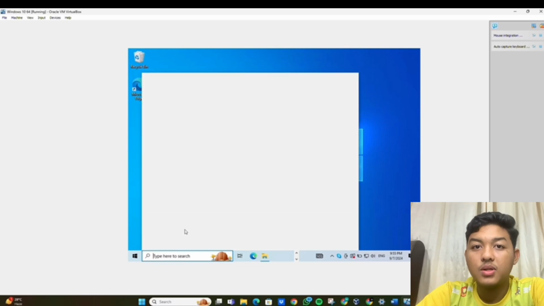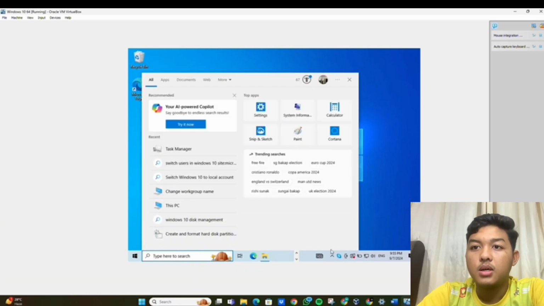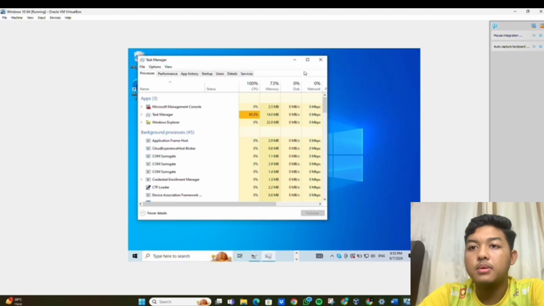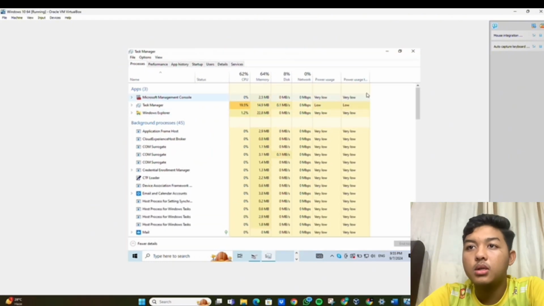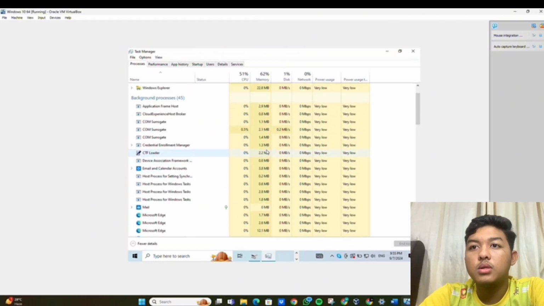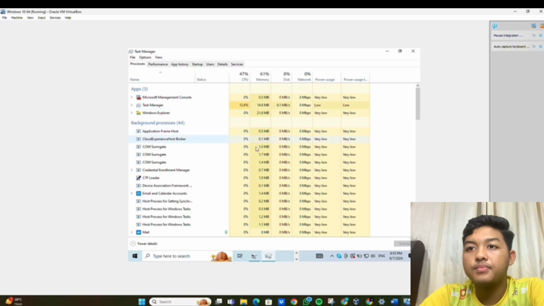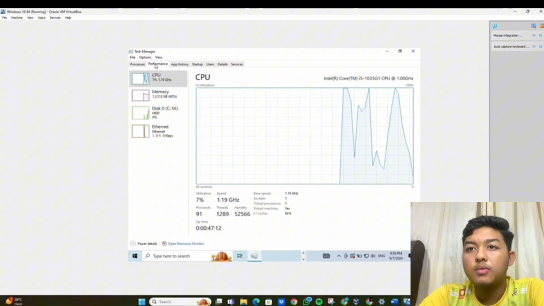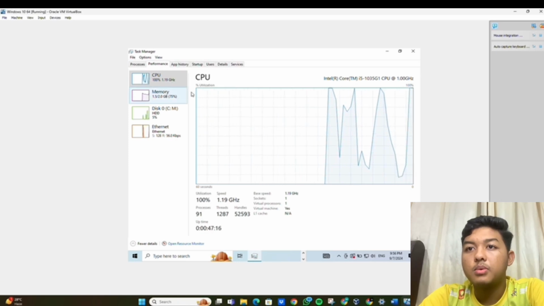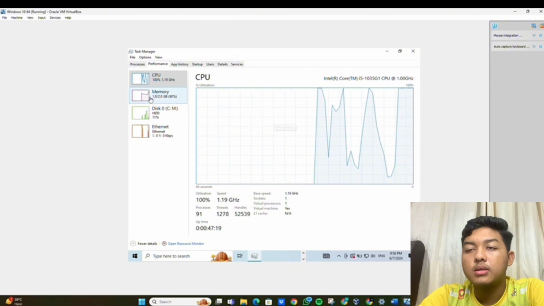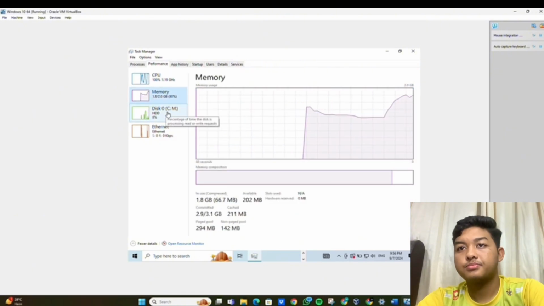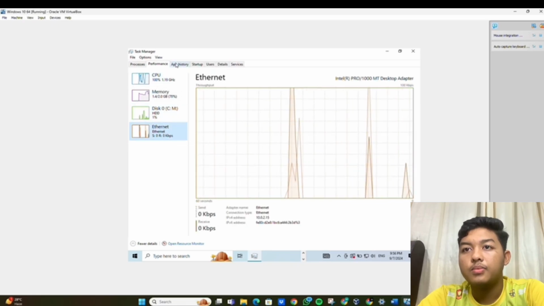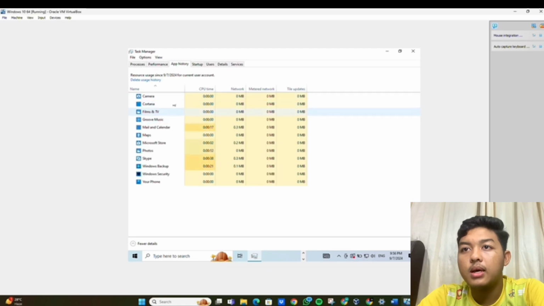So next step is I will show how to run Task Manager. First, we need to search and type Task Manager and then open. So the Task Manager will show how the system is running. We select Performance. We can see the CPU, memory, disk and internet. So we click App history. We can see startup, users, details and services.